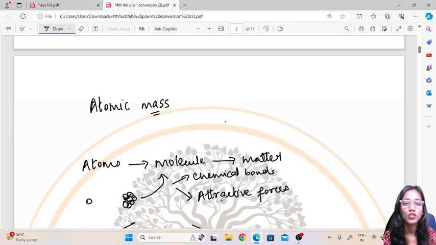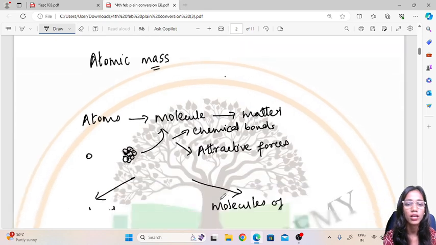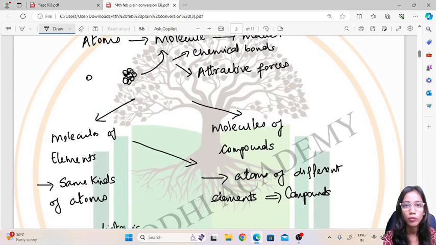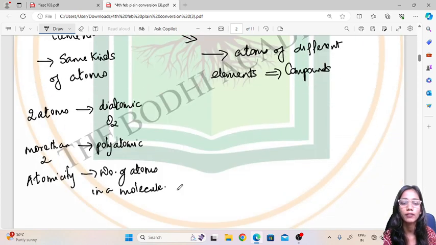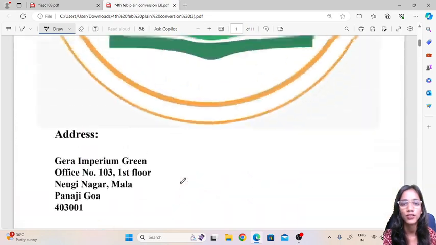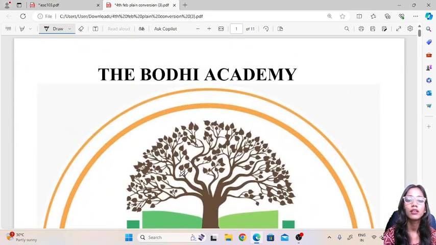So today in this video we saw what atomic mass is, what atoms and molecules are, how atoms form molecules, what molecules of elements and molecules of compounds are, and finally what ions are. Ions are charged species. In the next video we will be learning how to write a formula, and we will be learning further concepts about this chapter.